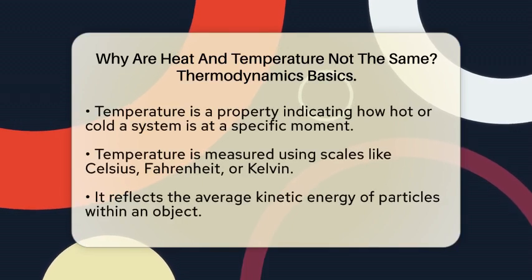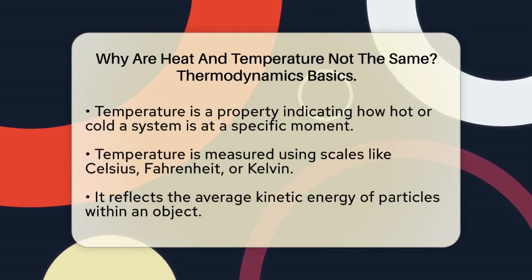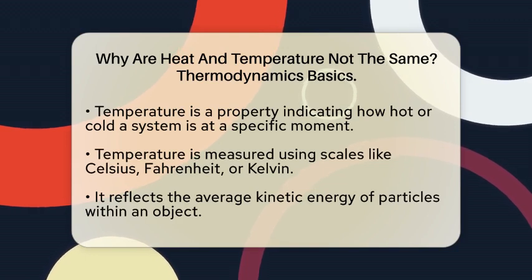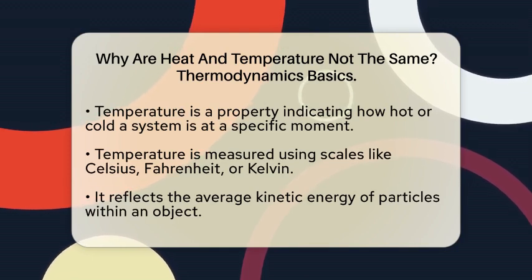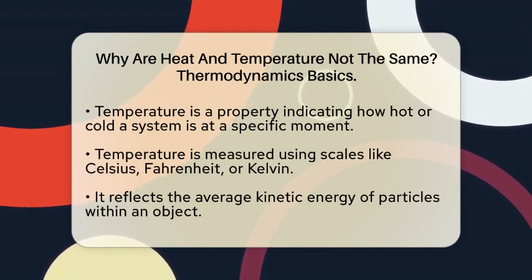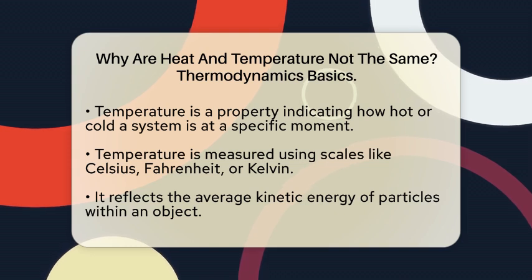Temperature, on the other hand, is a property of a system. It tells us how hot or cold something is at a specific moment. Temperature is measured using scales such as Celsius, Fahrenheit, or Kelvin. It reflects the average kinetic energy of particles inside the object.